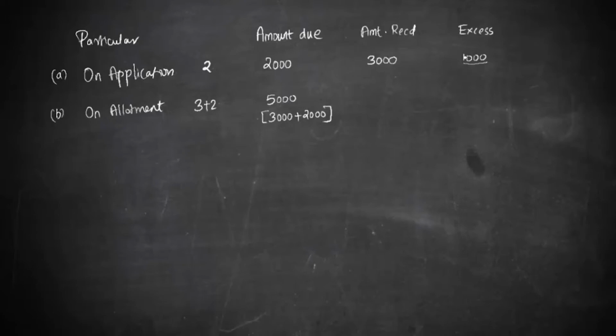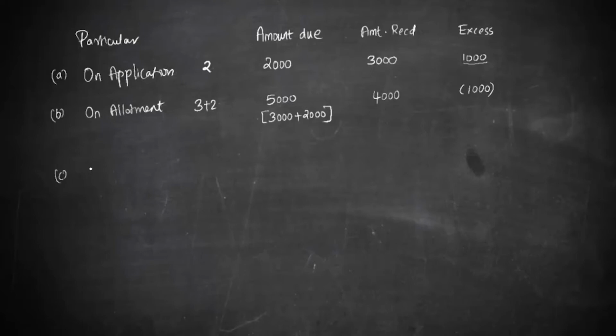Okay, so the amount due is 5000, but what the company is going to receive is only 4000. And why is this happening? Because this excess is going to be adjusted here. Okay, so amount due is 5000 and amount received is 4000. You don't have any issue.